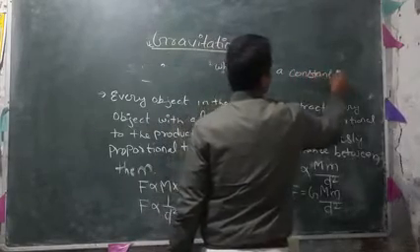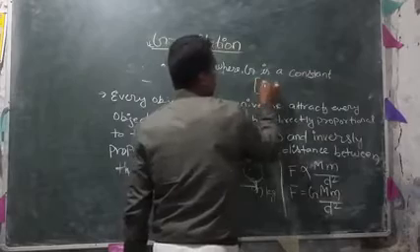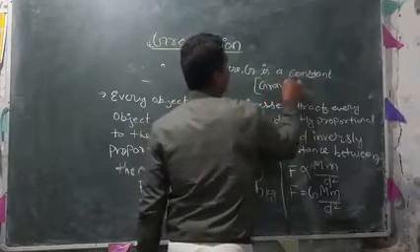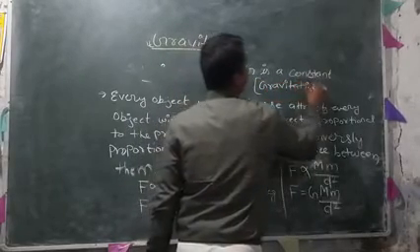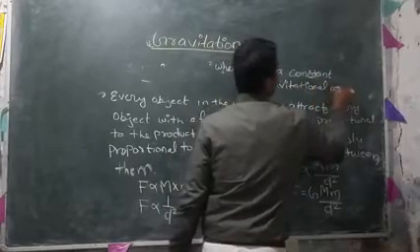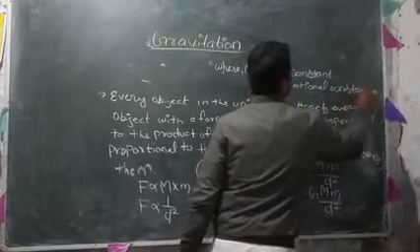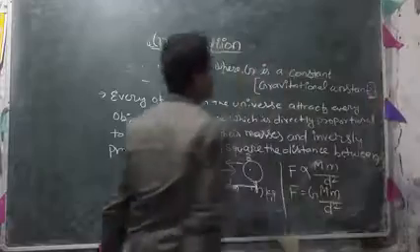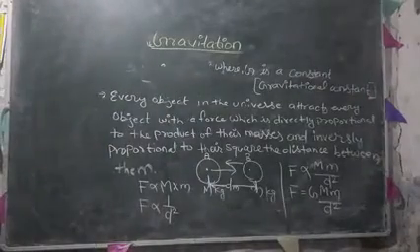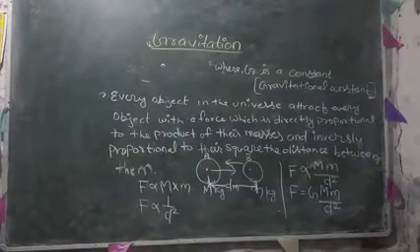This constant is called the gravitational constant. So this is all about gravitation and the universal law of gravitation.